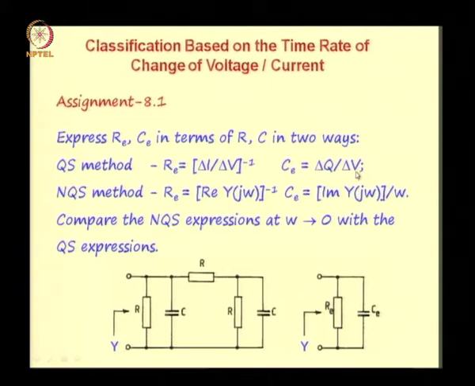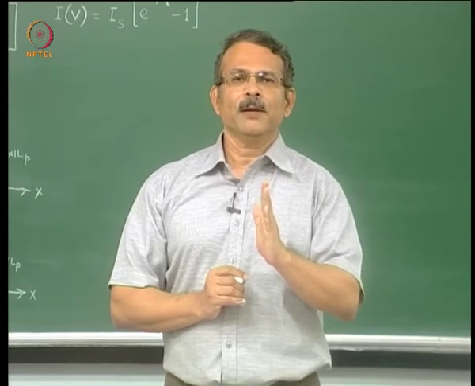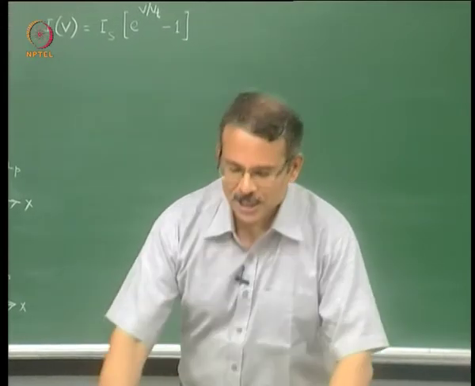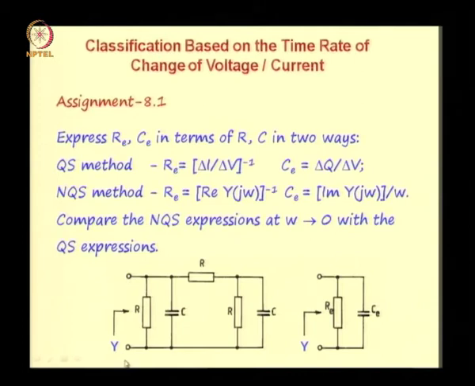So what you are doing is applying a DC voltage V, finding out the current in this circuit and the charge stored on this capacitor for that voltage. Change the DC voltage to V plus delta V, find out the new current and the new charge, and find the difference in the two DC currents and the difference in the two DC charges. Those are delta I and delta Q here. Take the ratio of the difference in the DC currents to the difference in the voltage, and the difference in the charges to the difference in the voltage. That is the quasi-static method.